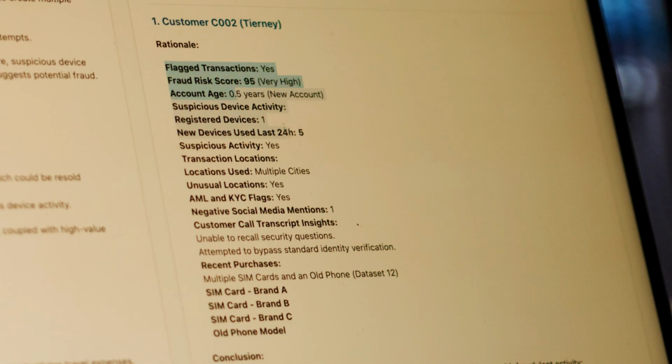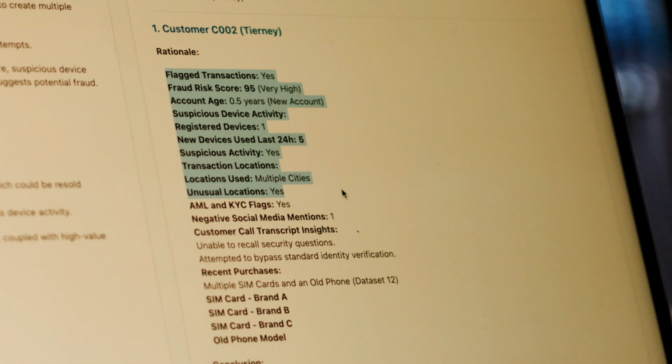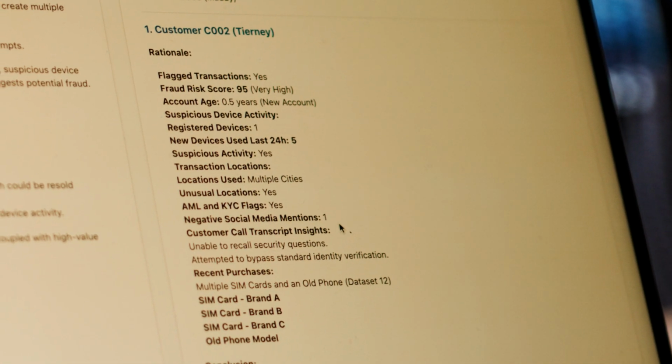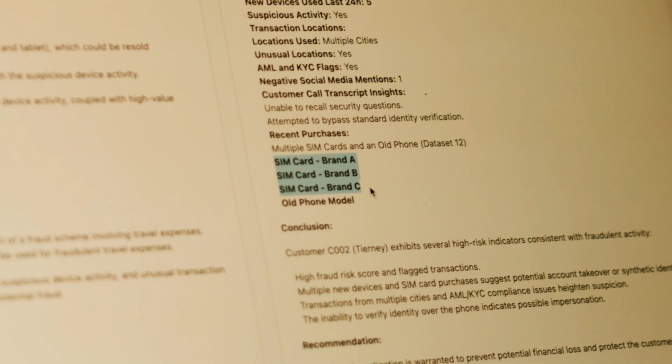If we dig into the data a little bit more, we can see for customer 2, Tierney, it has all the usual structured data, that was why the fraud system alerted on this customer, but we can also see other clues. For example, buying multiple different SIM cards or buying an old phone. These types of activities are typically correlated with fraud or scam, so this is really good.